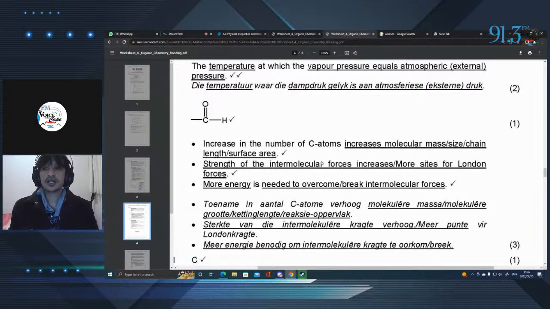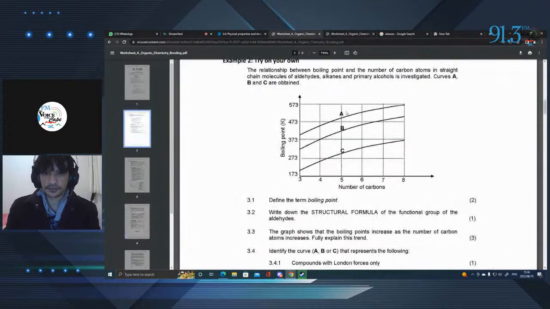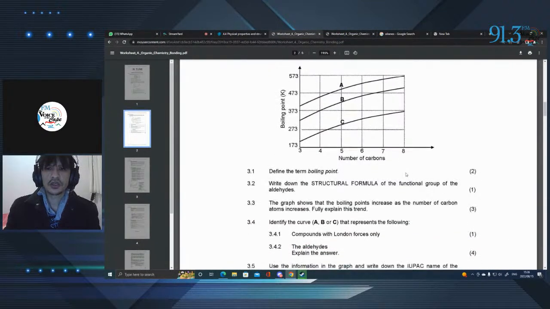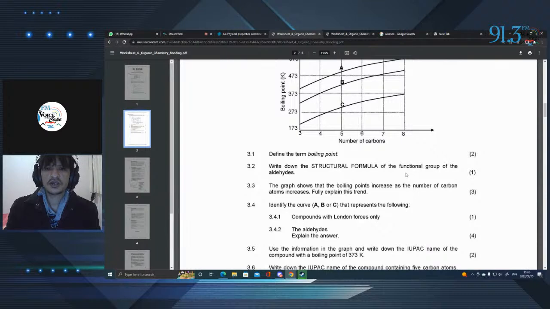So you can easily just say there's an increase in molecular mass size or chain size. The strength of the intermolecular forces determines the increase in boiling point, and as a result, you will need more energy to overcome or break said intermolecular forces. Now, let's see. What's the next question?